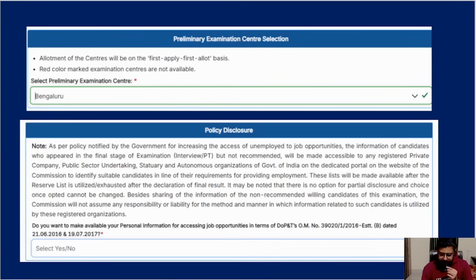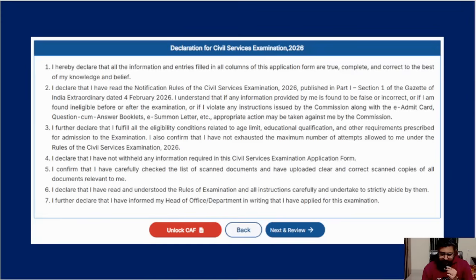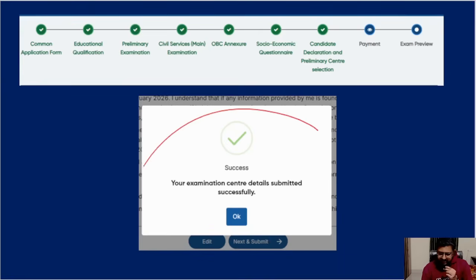So there, see allotment, I told you, first come first served and all. And here this is a basic general thing. We are trying to improve this. Women will be given more priority. Women should come more towards giving exams like that. And then a final declaration is there. And then the next review will be there. So your examination center is also submitted.